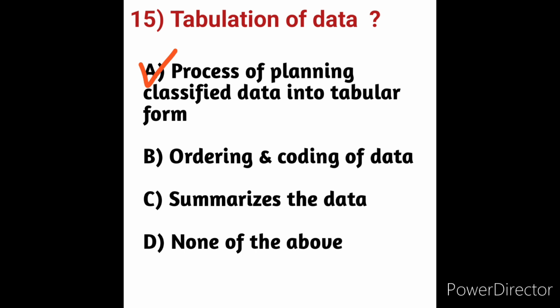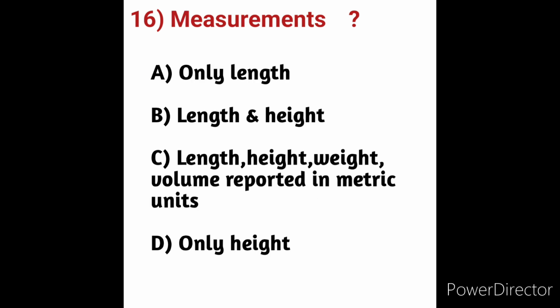Tabulation of data arranges data in an organized way which helps in better understanding of data. Tabulation is systematic and logical representation of numeric data in rows and columns to facilitate comparison and statistical analysis. Tabulation of data is the process of planning classified data into tabular form. So here option A is the correct answer. Next we will move on to question number 16.